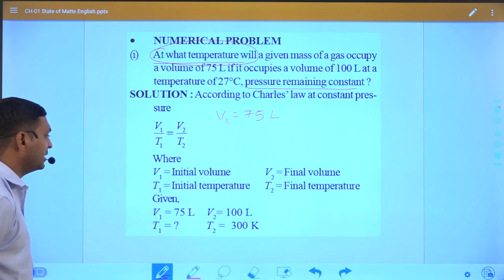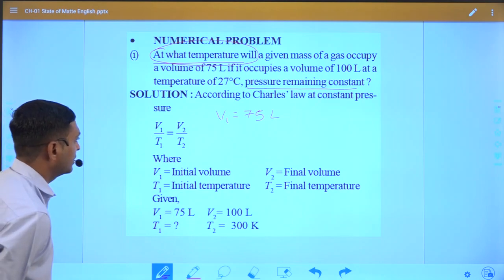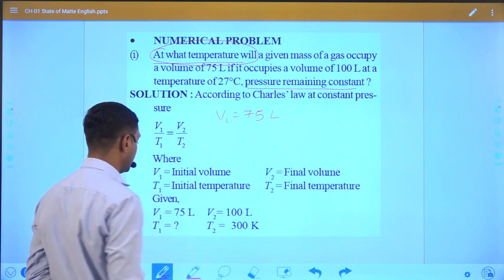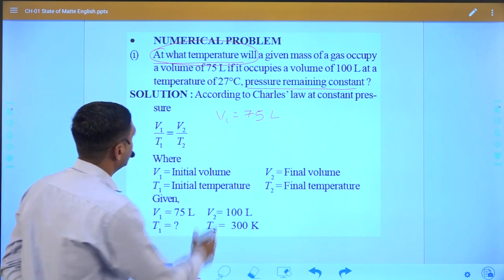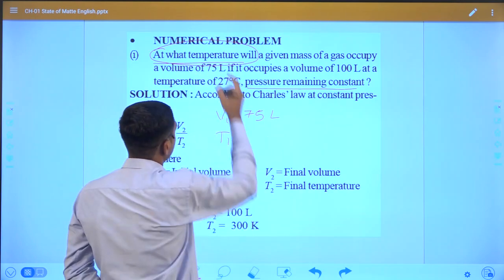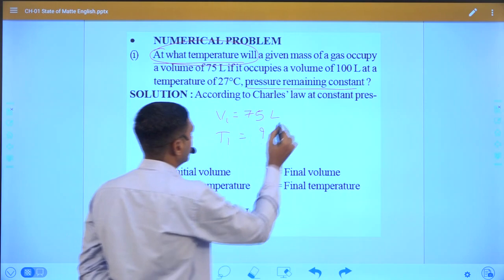Okay, V1 is 75 liter, and V2 is 100 liter. What temperature? The temperature we have to find, that is T1.